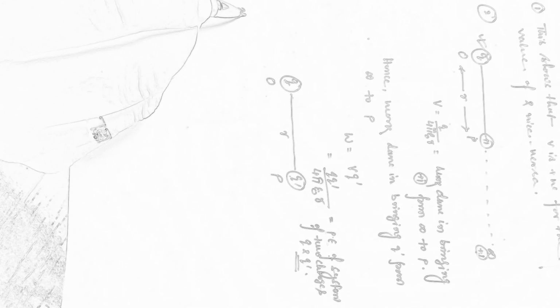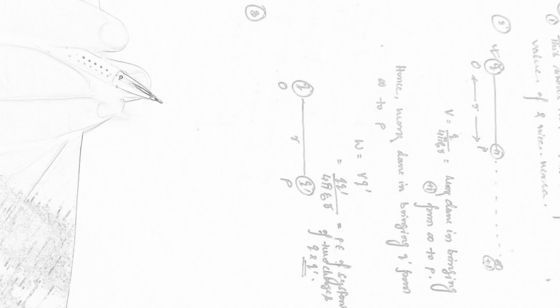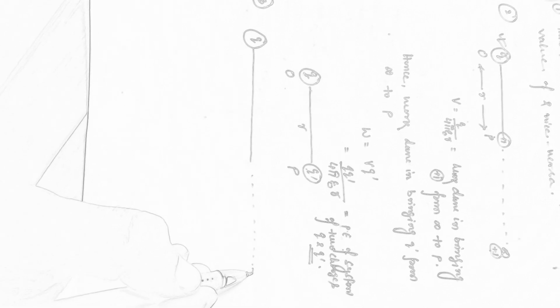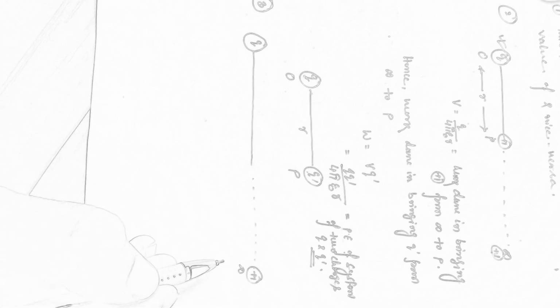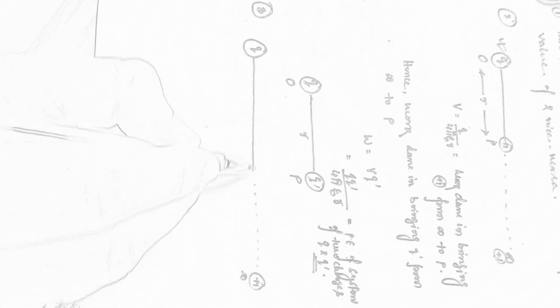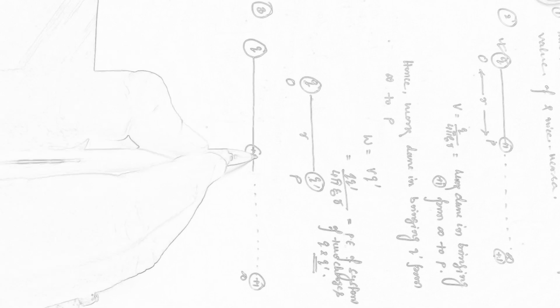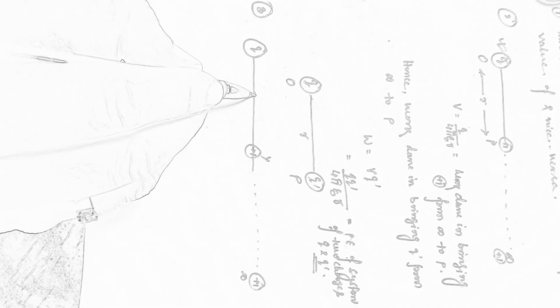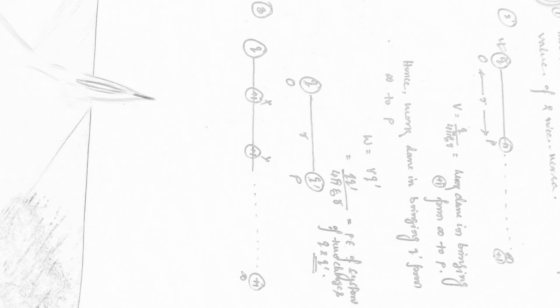One more thing, suppose this is your charge Q, and someone is bringing plus 1 from infinity, and initially it was put here at point Y, then it was moved a little bit ahead and it was put at X.